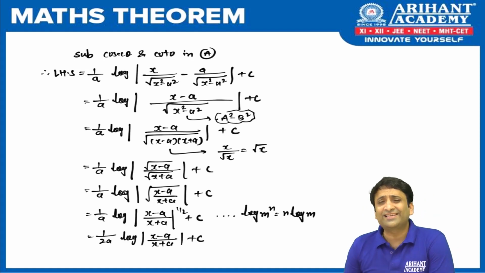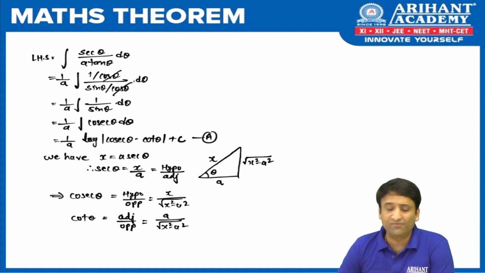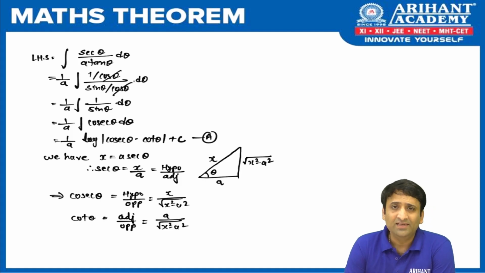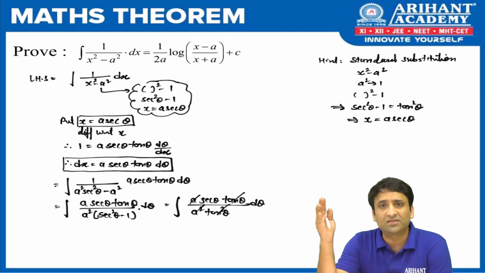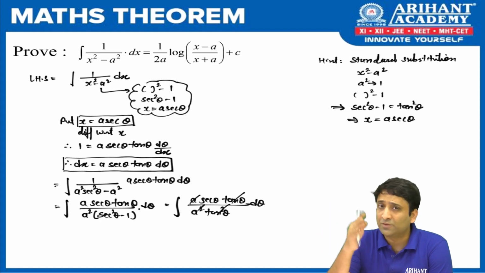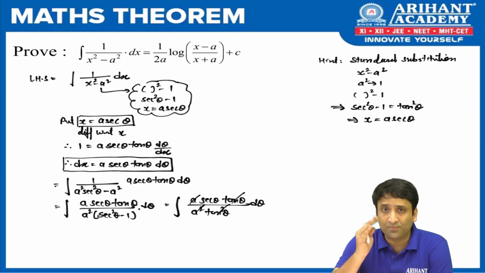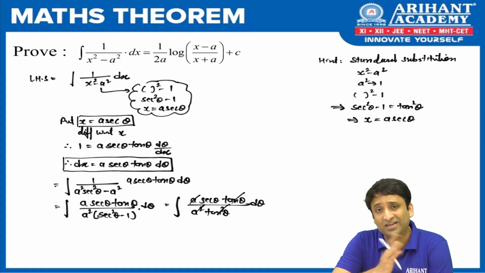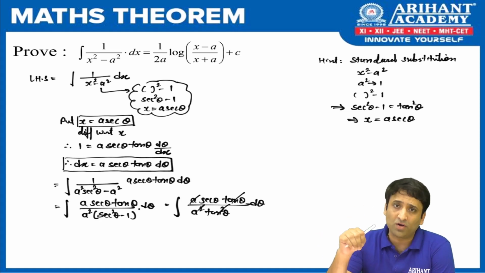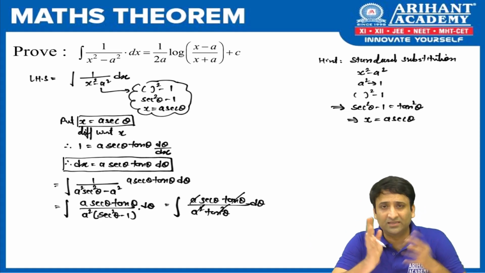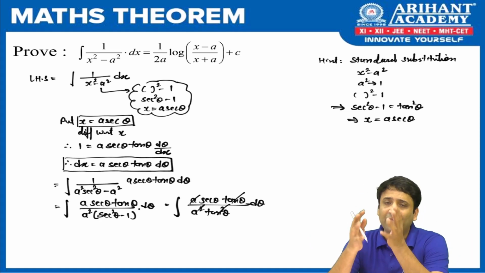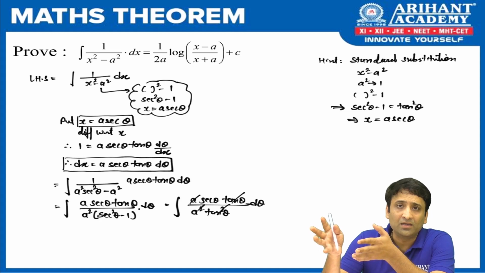Fine. Now in the textbook, if you refer to this proof, they have done it with partial fraction. I don't mind if you go by that style also, but I would say prefer standard substitution because with this we are going to get all the 6 results. Textbook ने क्या किया पता है? First 3 results, there is 1 upon quadratic, they have used partial fraction, and for 1 upon root quadratic they have gone for standard substitution. So it is very confusing for a student to remember that this set is to be done by partial fraction and this set is to be done by standard substitution.